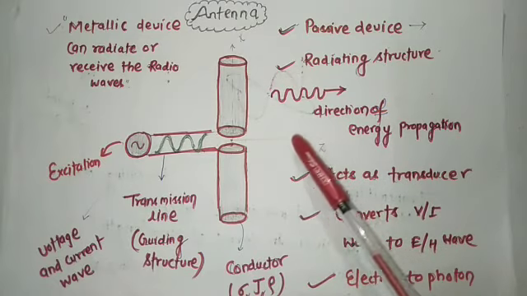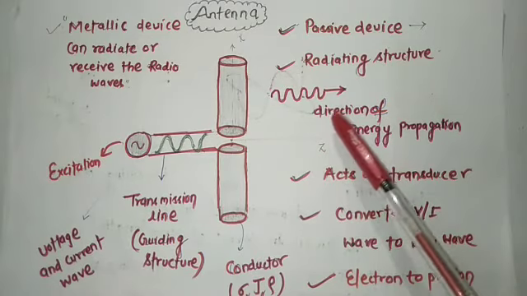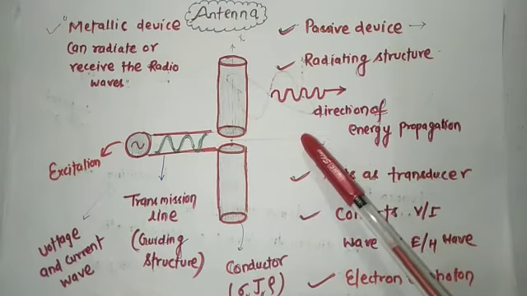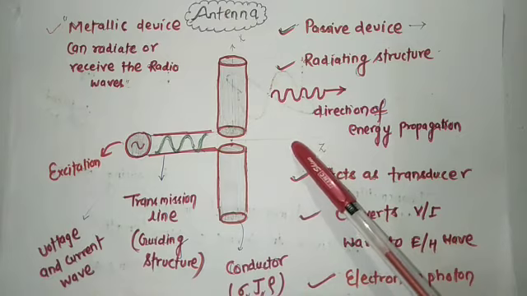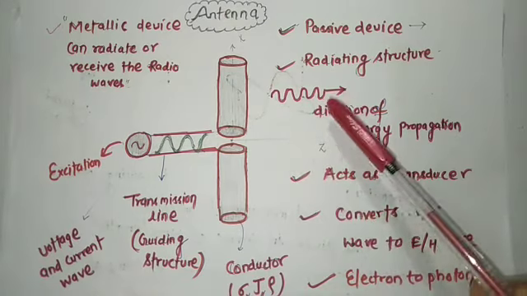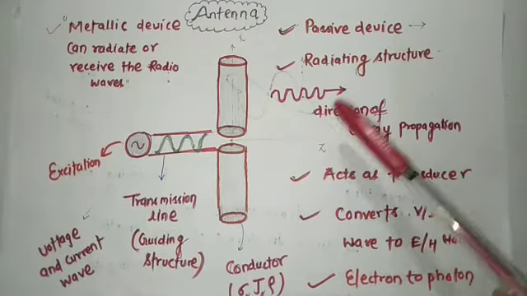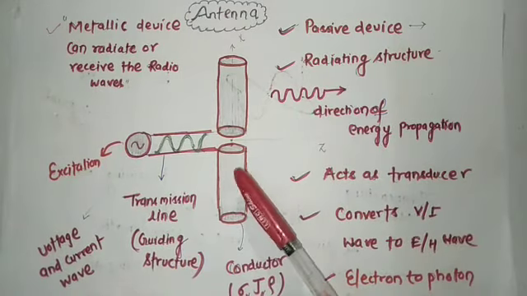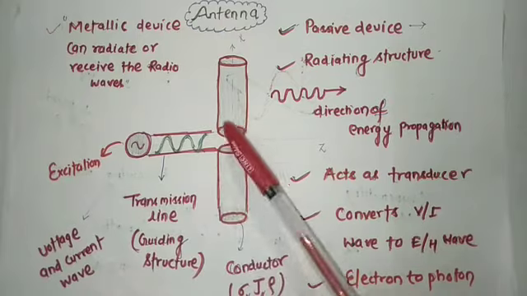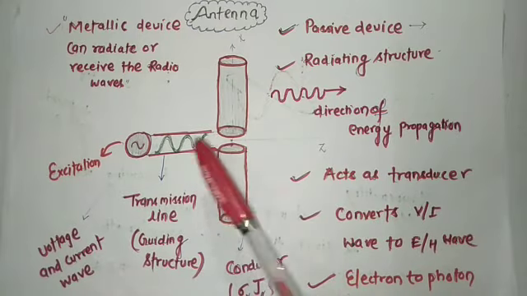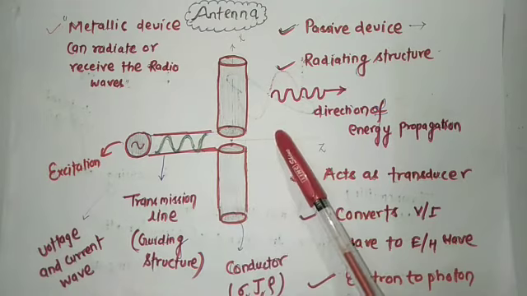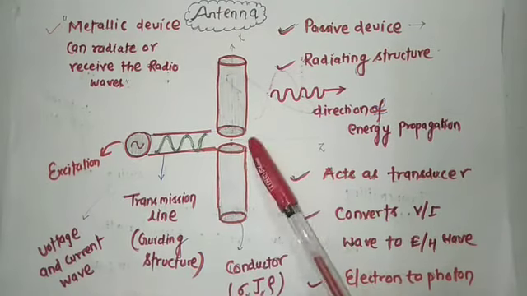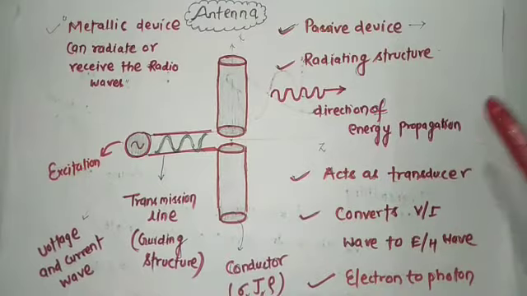For example, we say light is electromagnetic wave, and light is nothing but a union of photons, or we say bundle of photons, and photon is related with the word electromagnetic wave. So I can say this structure is basically converting electron to photon, or vice versa. In receiving mode it will convert photon into the form of electron.